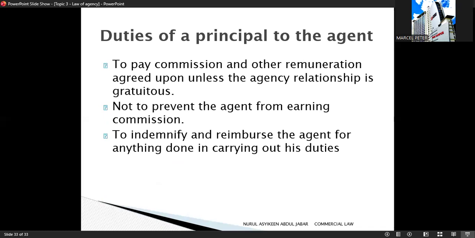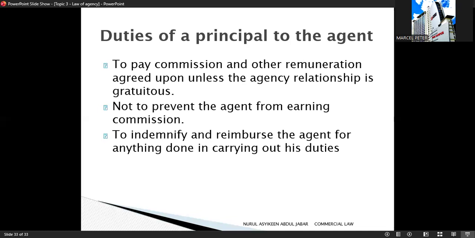Now, let's look at the duties of the principal to the agent. Number 1, duty to pay commissions or remuneration. The principal must pay commissions or remuneration agreed upon. This applies unless the agency relationship is gratuitous, which means free services. If the agent has done the work as agreed, the principal must pay.